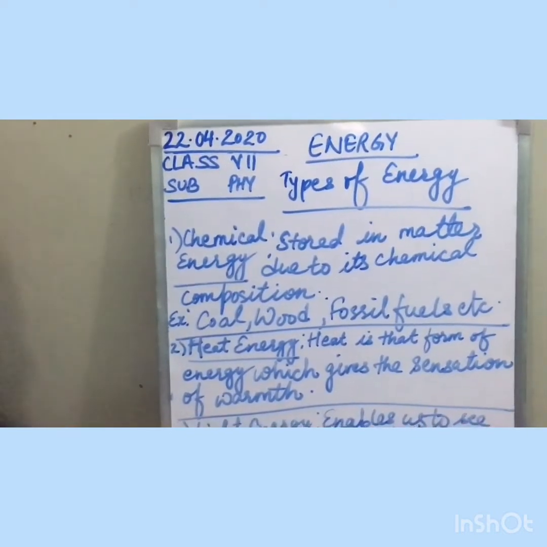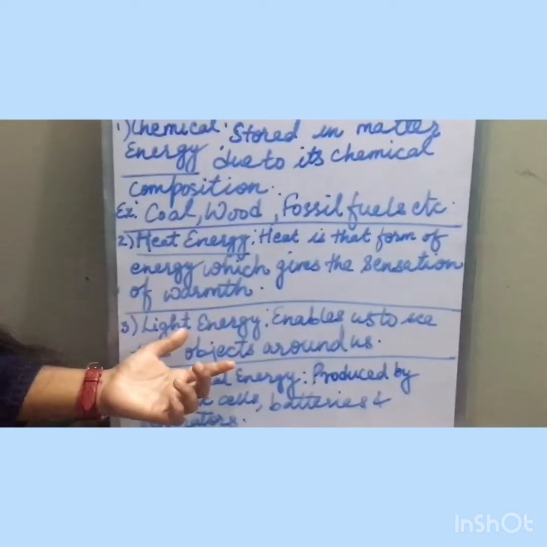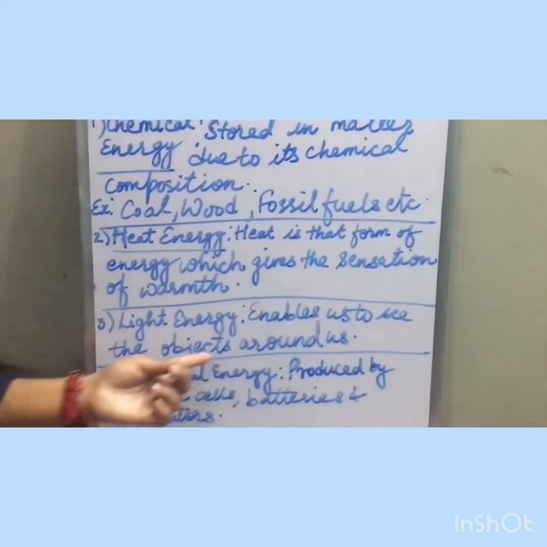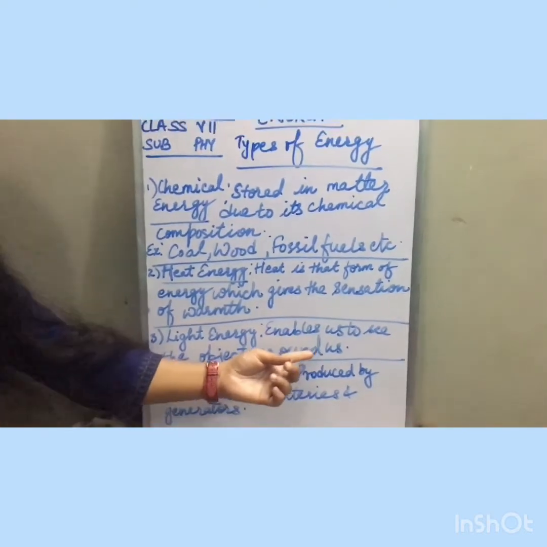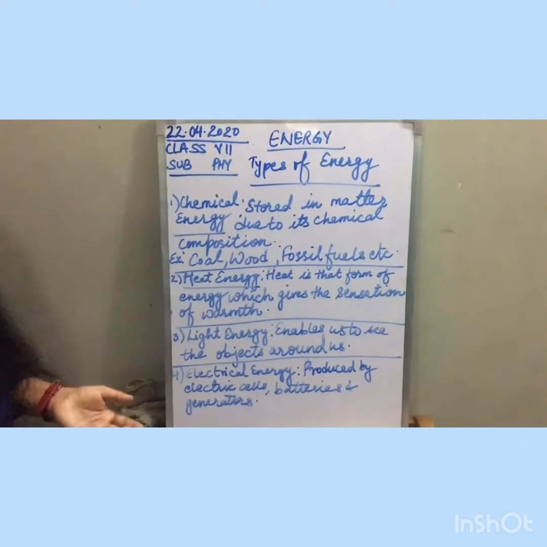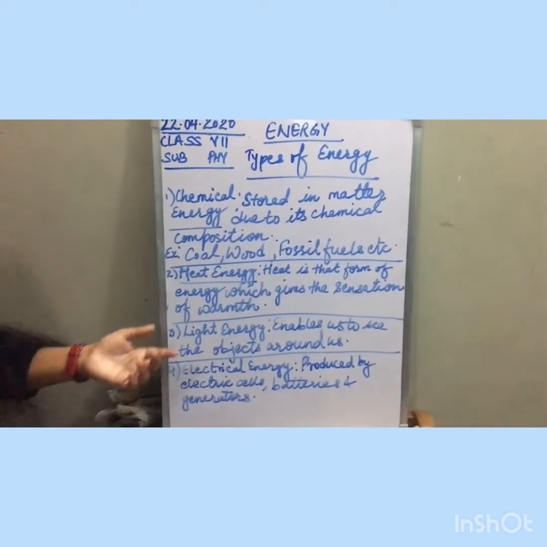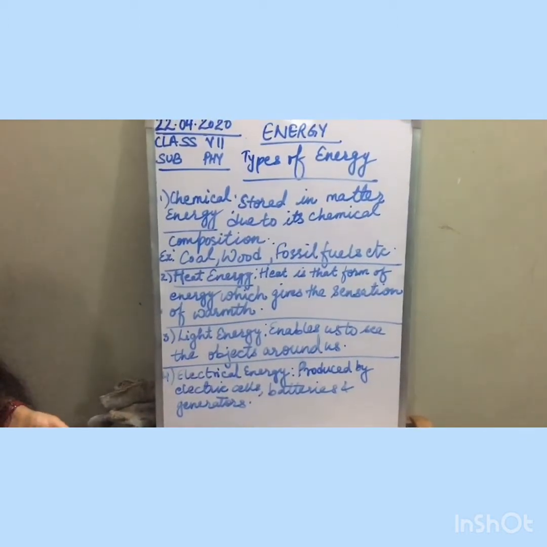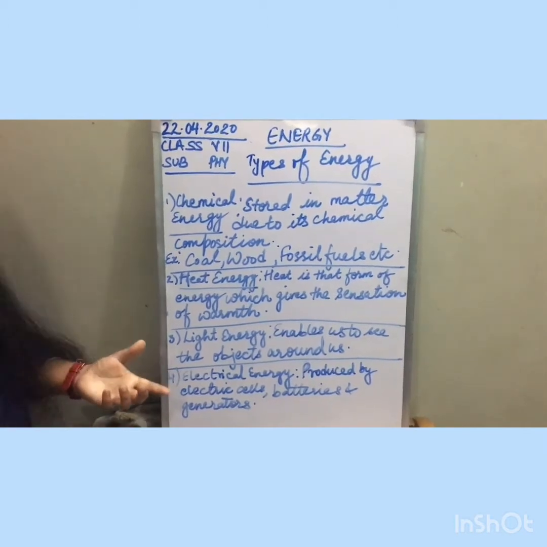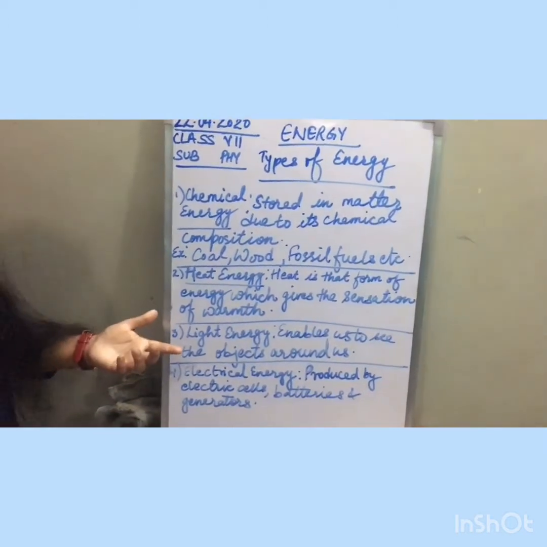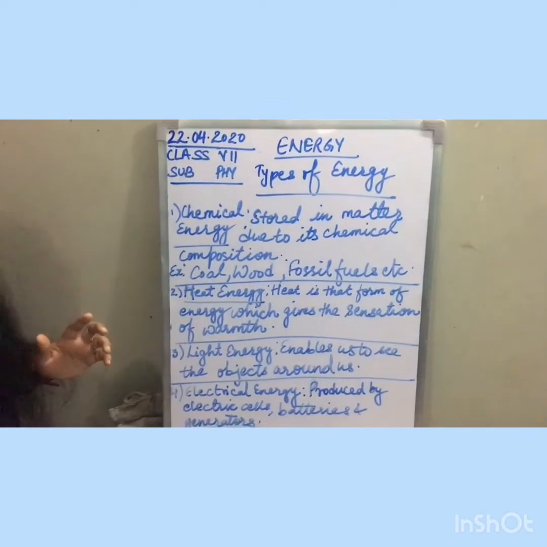Now the next type of energy is light energy. What is light energy? Light energy enables us to see the objects around us. Whatever you are able to see around yourself is because of light energy. Now, what is the main source of light? The sun is the main source of light on the earth.